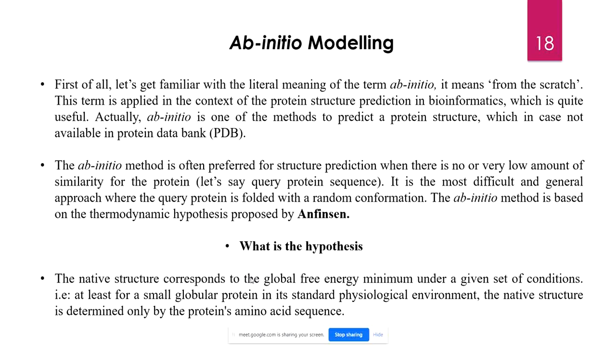But as I've told you, since the mathematical equations of these interactions are not that updated, and people are still researching these equations to develop much more authentic ones, the ab initio method is not a foolproof method. And that's why we researchers don't use the ab initio modeling method to predict the structure of a protein. We prefer homology modeling or protein threading. Protein threading is a much more authentic structure determining method, and generally we use protein threading, and if not, then we use homology modeling. We will discuss protein threading later on.